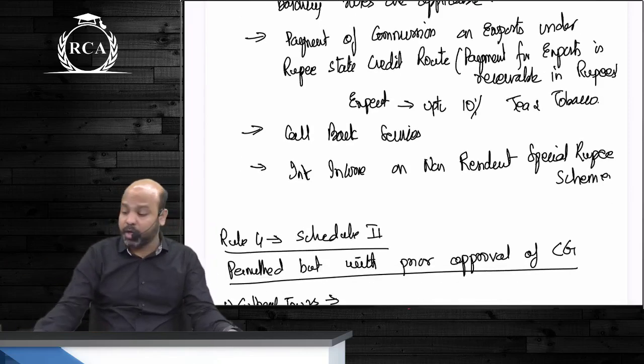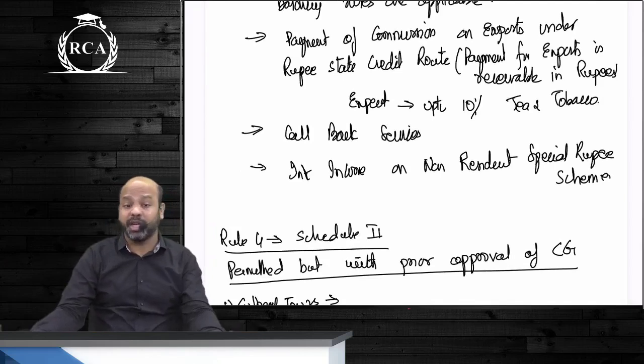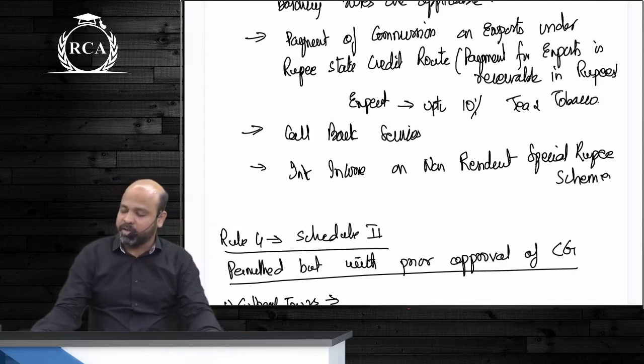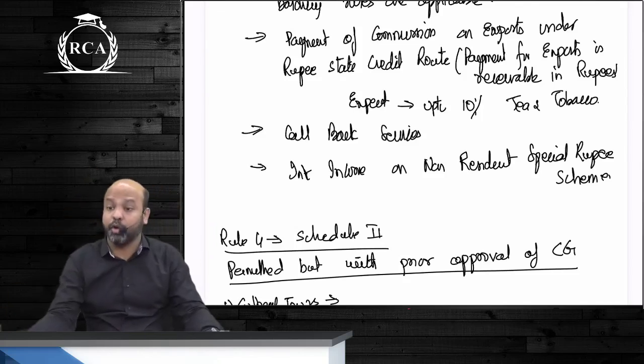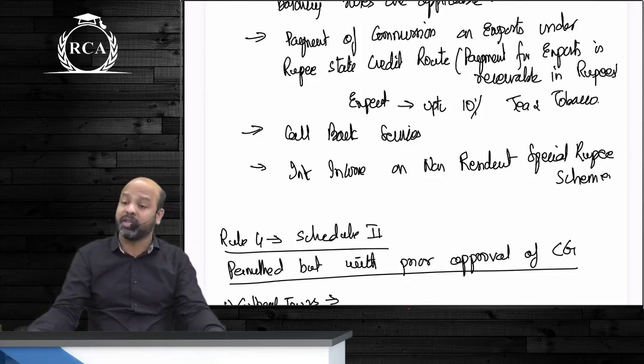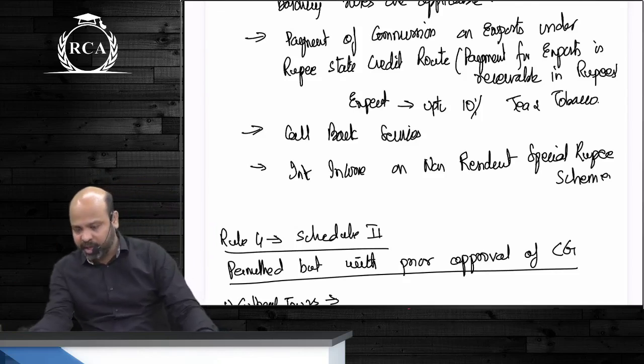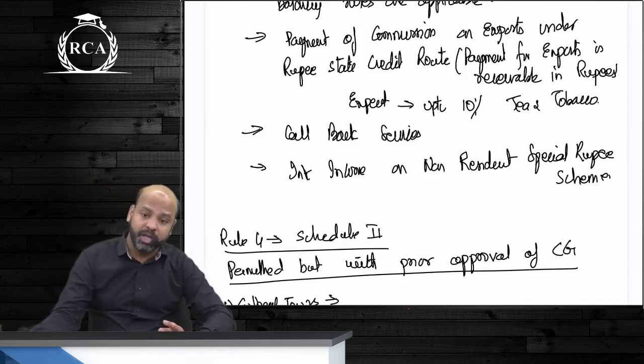Likewise beta, you cannot remit money out of interest income that you are generating on the non-resident special rupee scheme. This is where beta we were encouraging other Indians as such beta who have settled abroad to remit money to India and hold balances in India. We were giving them a higher interest income, but you cannot remit money out of this interest income.